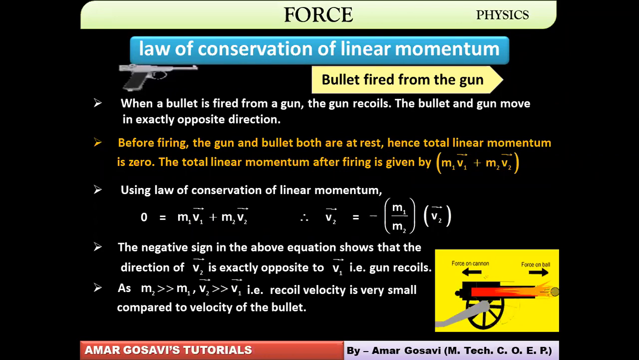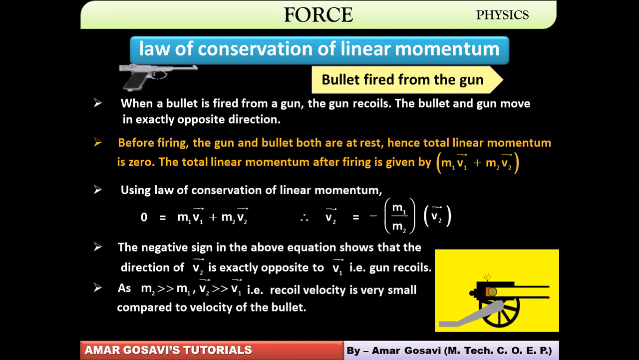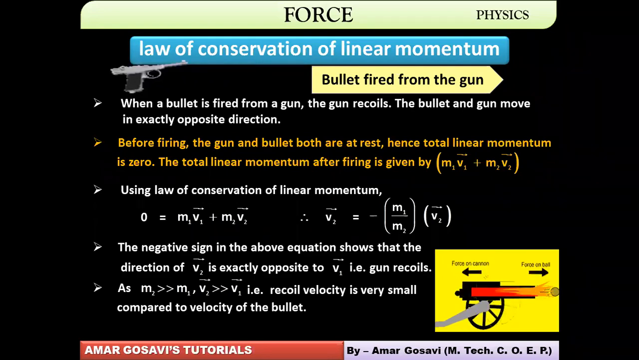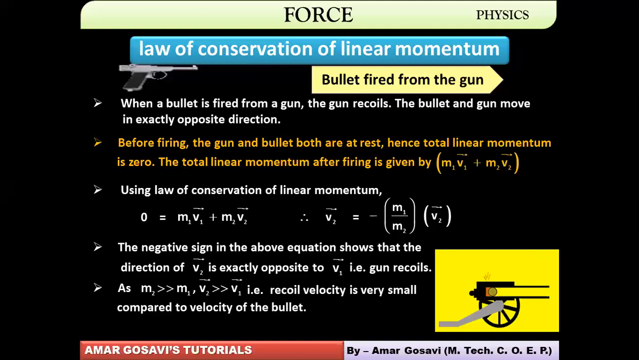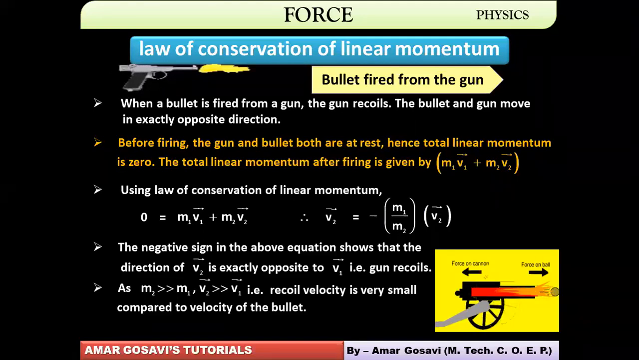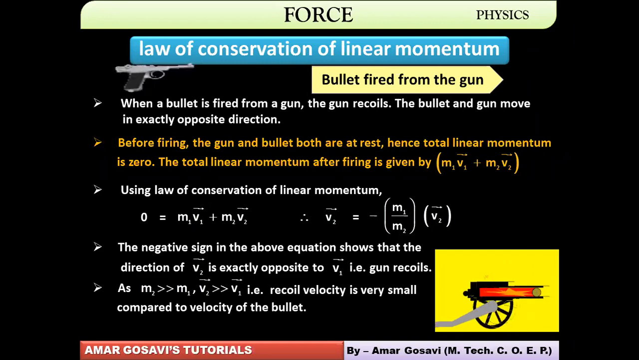you can see the recoil velocity of the gun is very small comparatively, and the velocity of the bullet with which it moves forward is very high. The recoil velocity will be very less. The reason is given in the last point. Why? Because M2 is very much greater than M1. You can see in this equation itself, if you put M2 as very much greater than M1, obviously, what can you say about V2? V2 will be very much greater than V1.